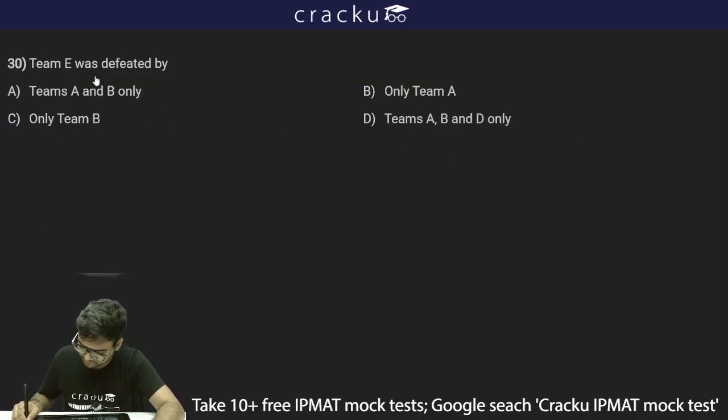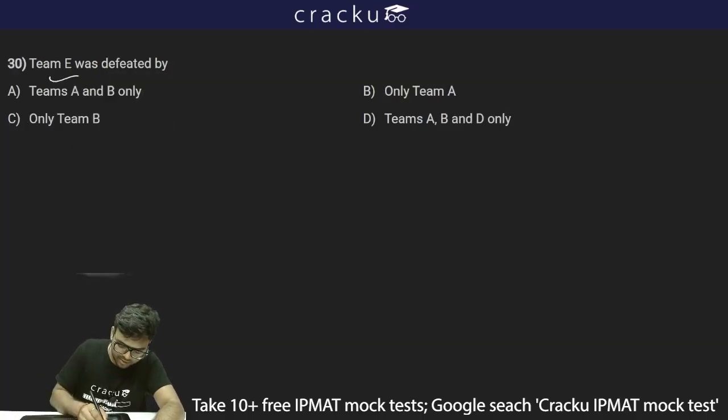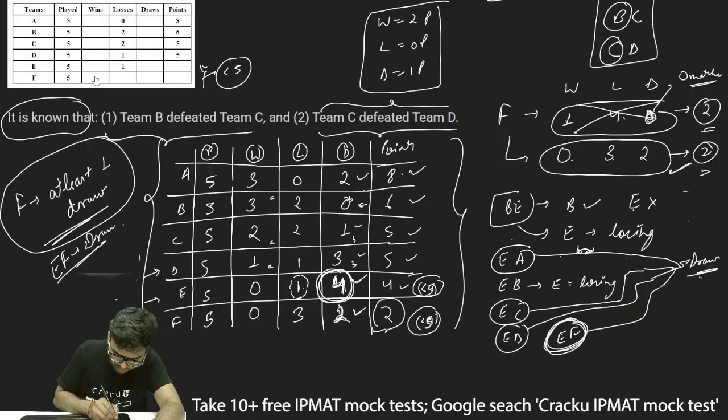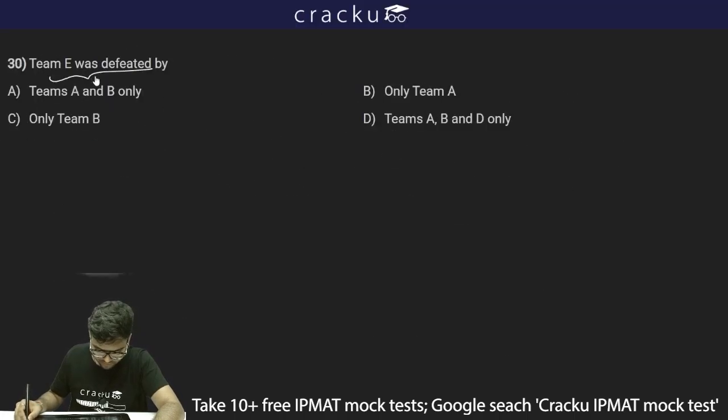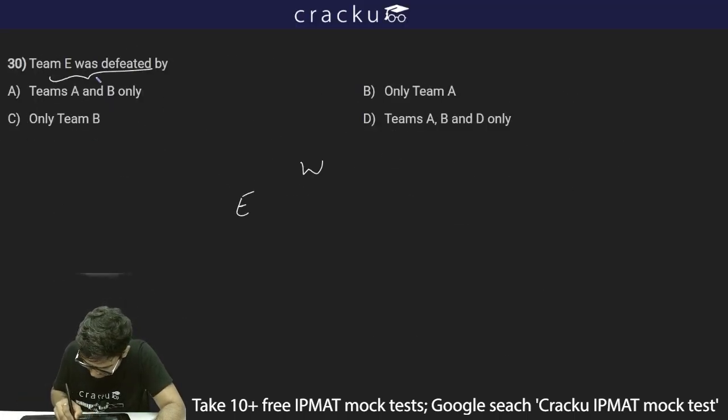Team E was defeated by, as we have already discussed, if I refer to this table again, for E it is 0 wins, 1 loss and 4 draws.